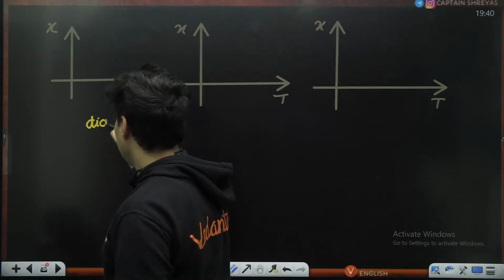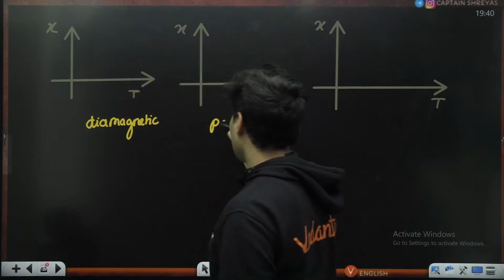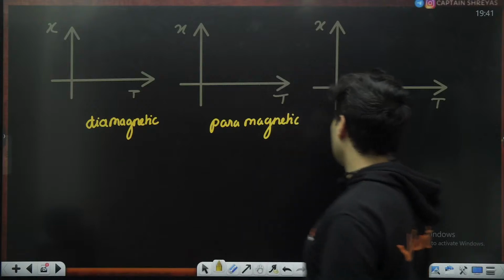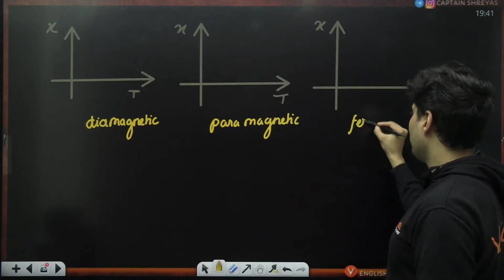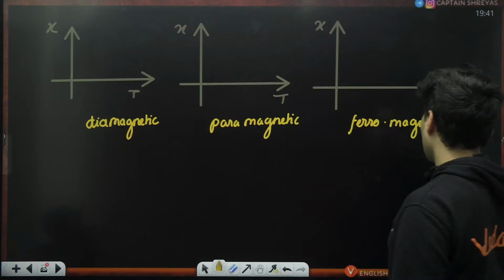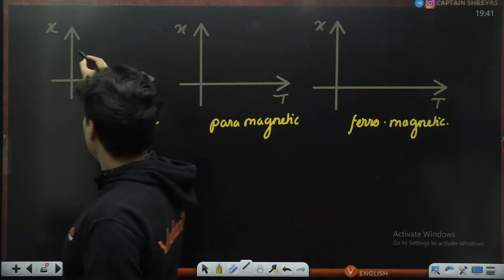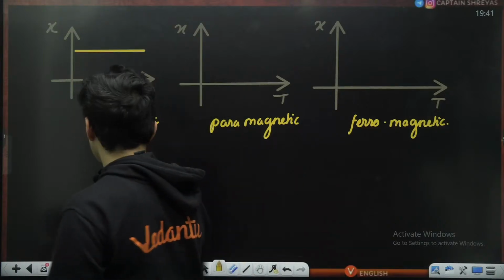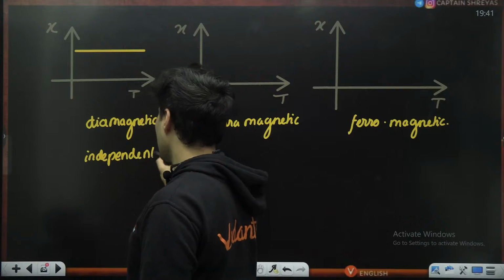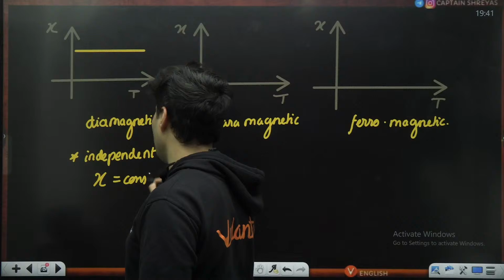First one, diamagnetic. Second one, paramagnetic. And the third one is ferromagnetic in nature. When it is a diamagnetic substance, the susceptibility is going to be a constant. It is independent of the temperature. It does not depend on the temperature. So susceptibility is just going to be a constant.